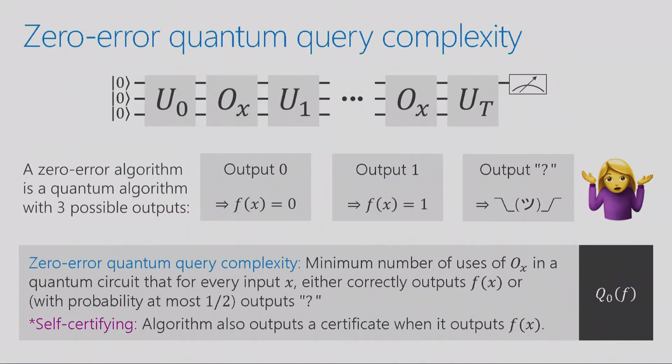It's not going to be relevant for this talk. You can use either definition for the stuff I talk about. But let me just explain what this concept is. A self-certifying zero-error quantum algorithm is one that, in addition to outputting the answer, let's say 0 or 1, it